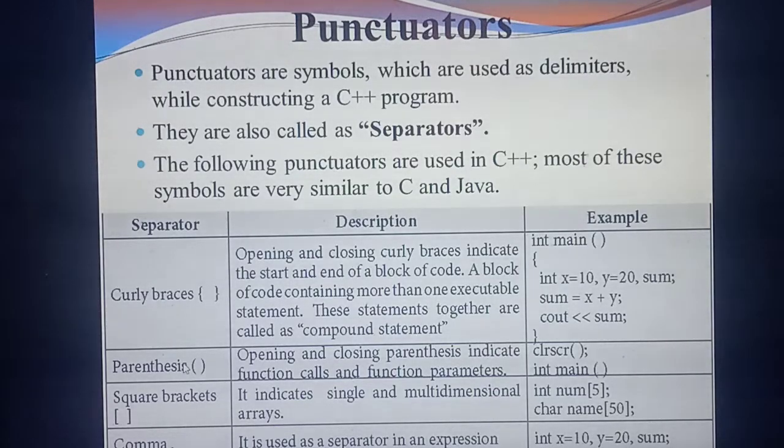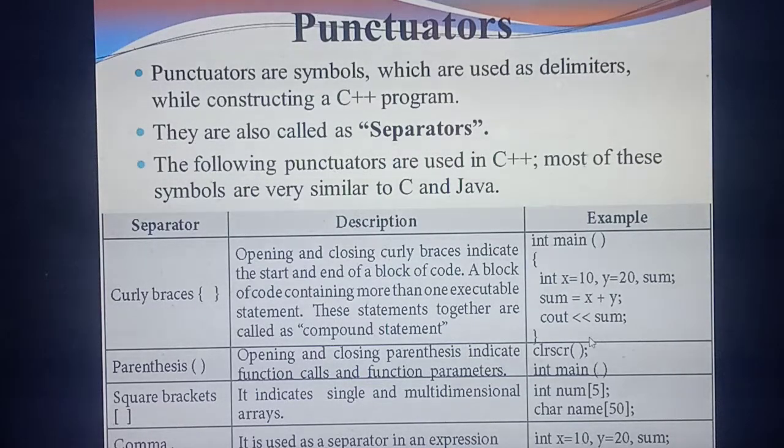Listen carefully. See this example. In the last program also you have seen this. This is the parenthesis, isn't it? So if this parenthesis is there, we know that it's a function. If you see the parenthesis, you should know that it's a function. In a program we are going to use a lot of functions, and all of the functions are followed by parenthesis. After the function name, you should mention which thing? Parenthesis. Opening and closing parenthesis will be there.